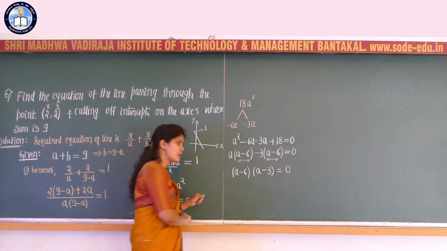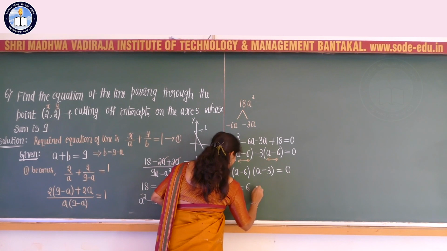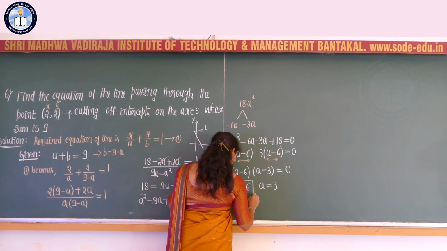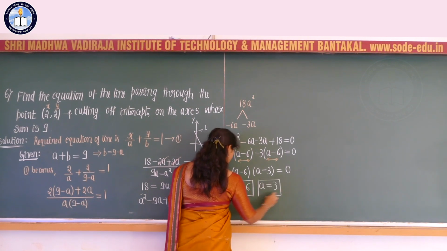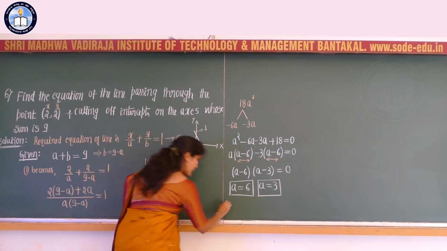(a minus 6) into (a minus 3) is equal to 0, which gives two possibilities. Either a can take the value 6 or a can take the value 3, correct? So a is equal to 6 or a is equal to 3. So if a is equal to 6, what is the value of b?